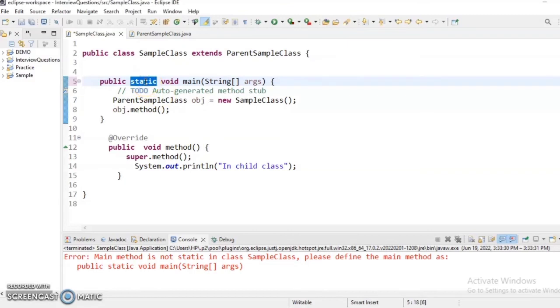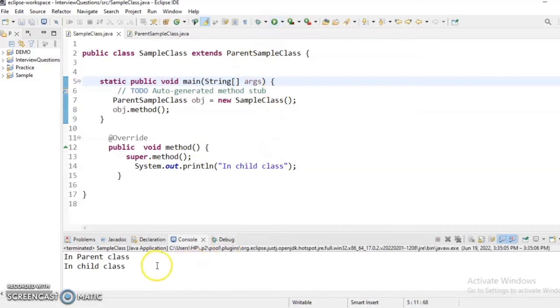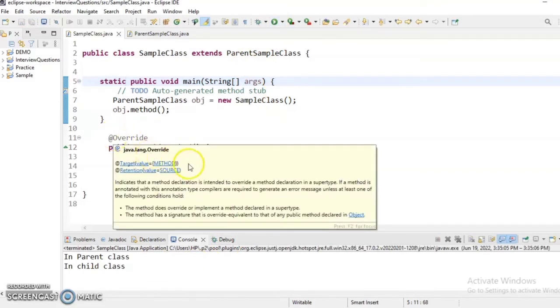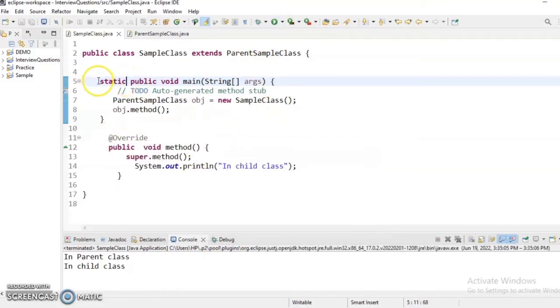Actually there will be no effect, because it does not see the order of these keywords, static and public. It will not give us any compilation error. I hope you are not seeing any compilation error. And if I try to run this, it will successfully execute, and it will give us the required result. So we can exchange these keywords. We don't need to follow any specific order, that we first need to write public and then static. We can write these two keywords in any order.